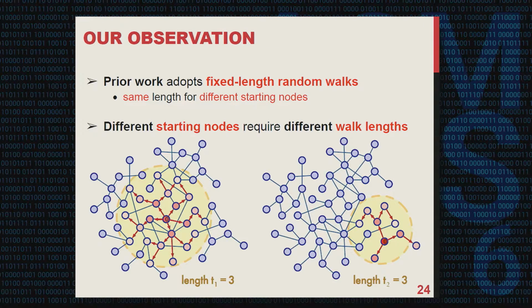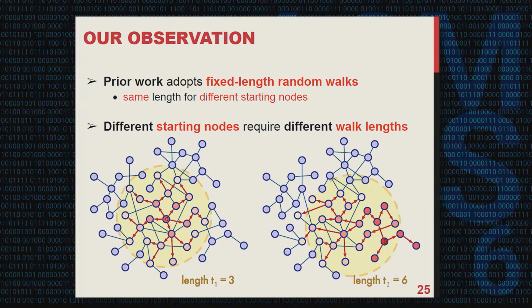Here is an illustration of two different starting nodes. You can see that from the starting node in the left figure, with the same random walk length, t equal to 3, it has already reached a large portion of the network. However, for the starting node in the right figure, the area it can reach is very limited to a small corner of the network.